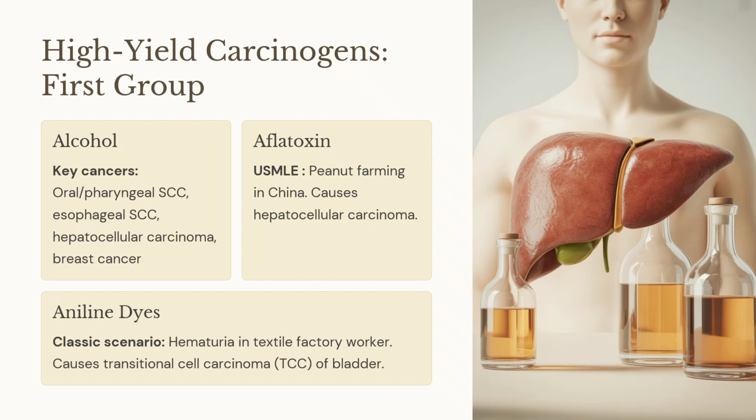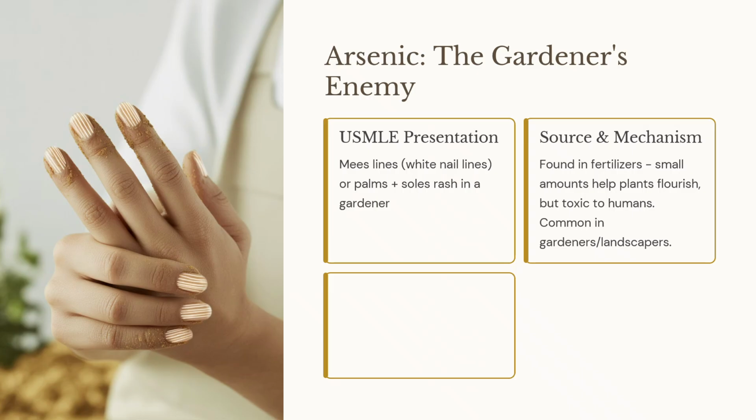We have seen that other organisms like Schistosoma can also cause carcinoma of the bladder, but that is not transitional cell carcinoma. Transitional cell carcinoma is caused by aniline dyes.